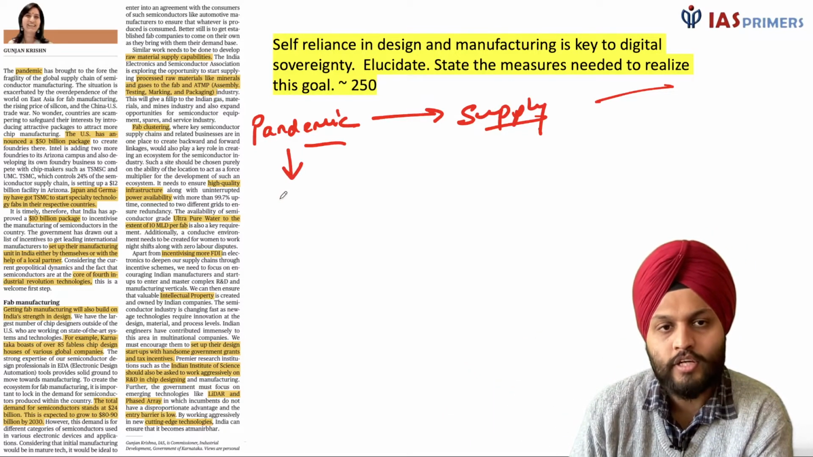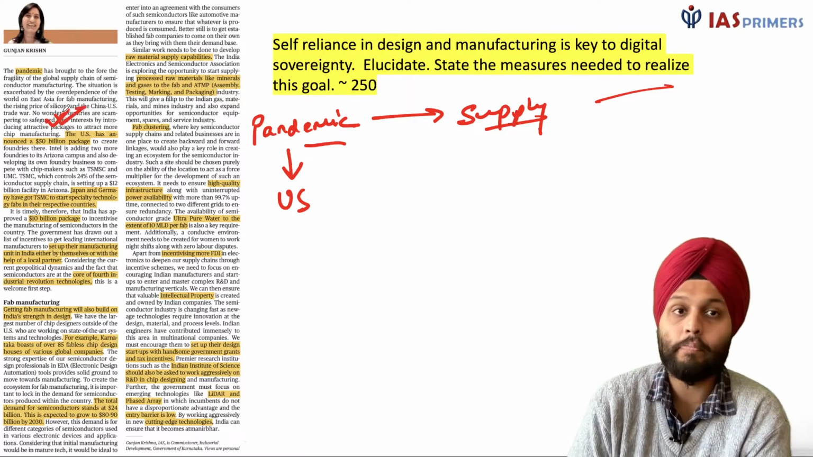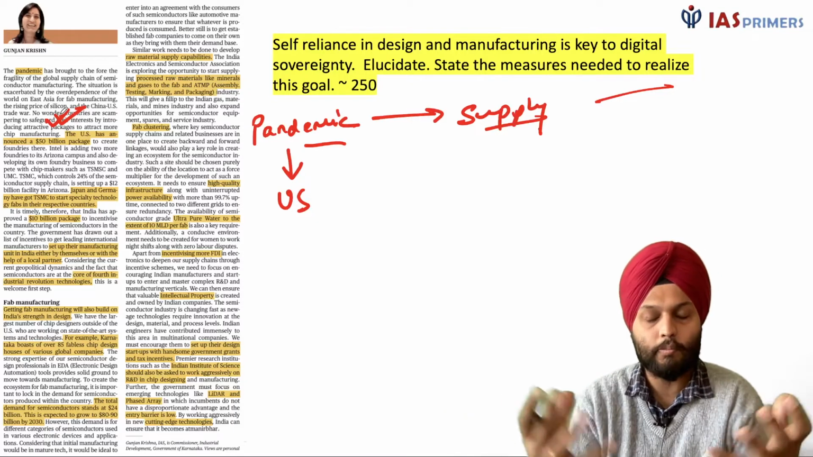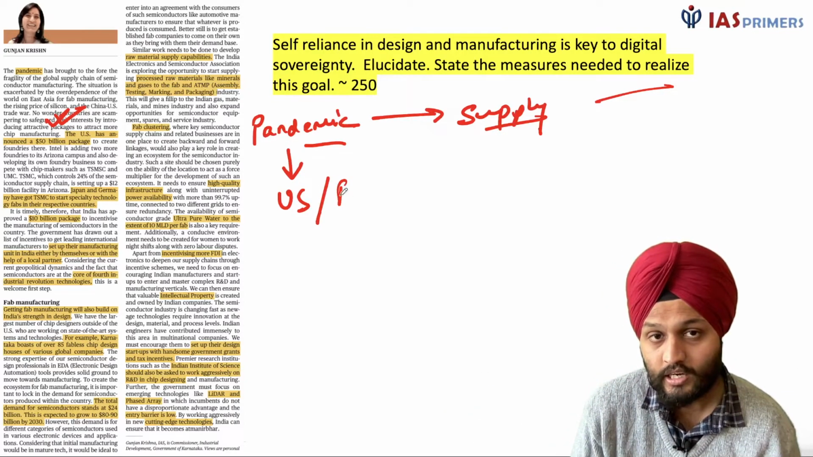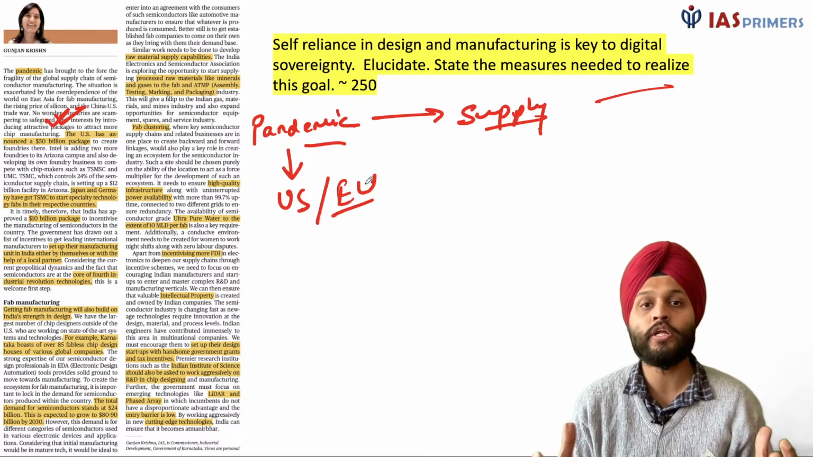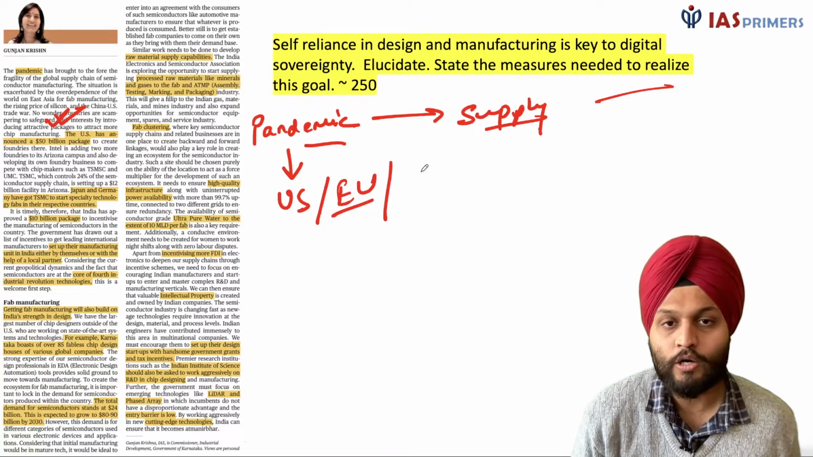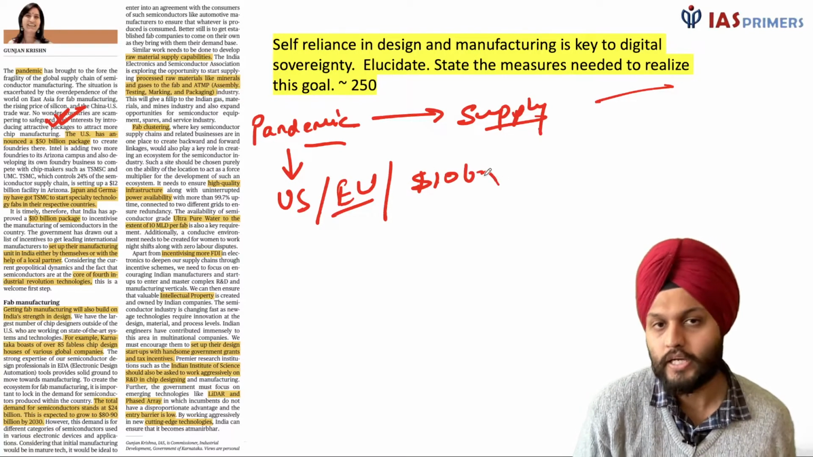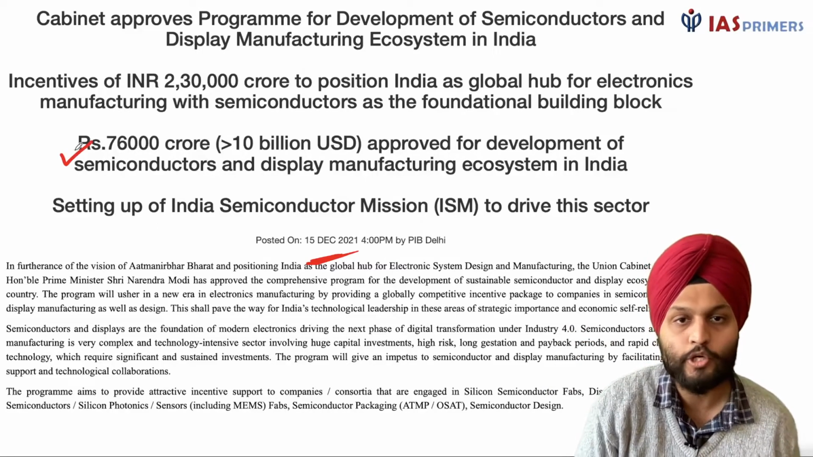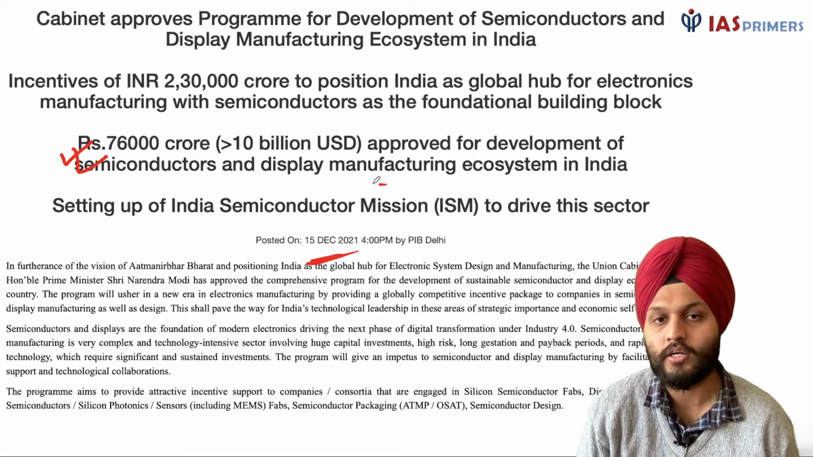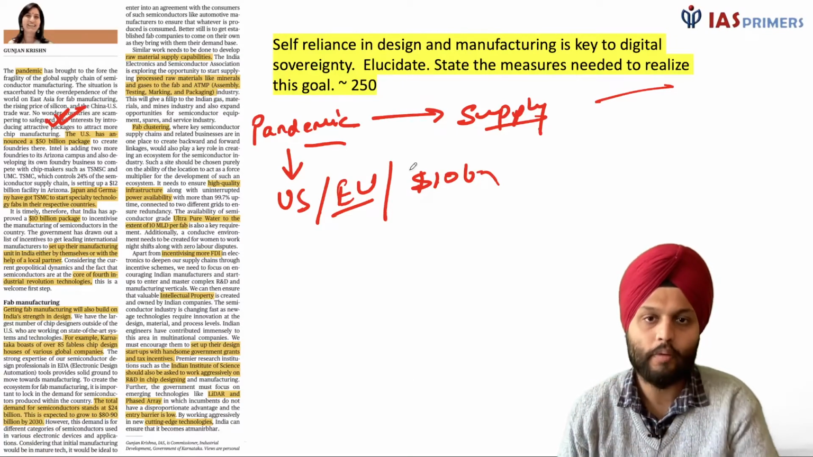And as a result of this, USA has come up with a scheme, a $50 billion package, so that electronics and semiconductor manufacturing should take place in USA. Likewise, we saw recently that the European Union is also working to that effect. And India itself has announced a $10 billion package, not in the budget because we have it here, right? So 10 billion USD approved for development of semiconductors and display manufacturing ecosystem in India. Now coming to India.